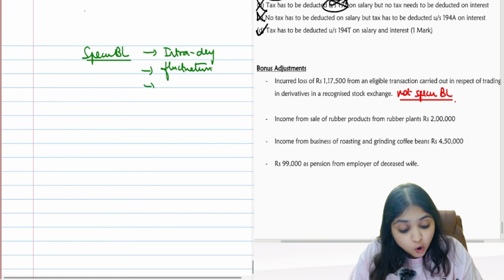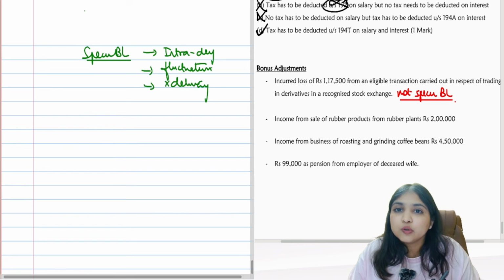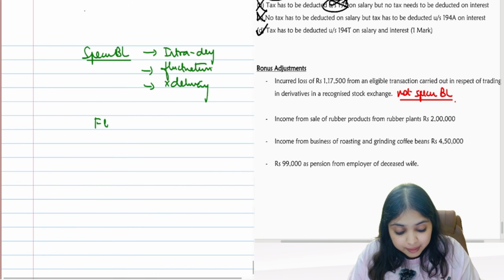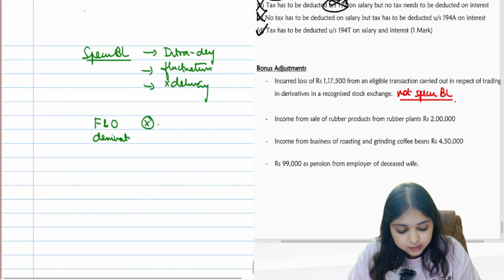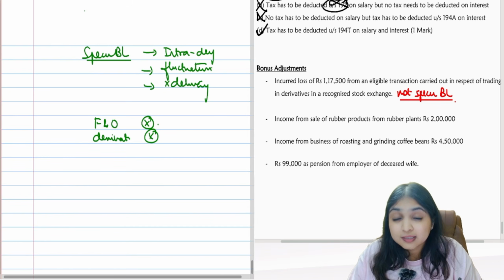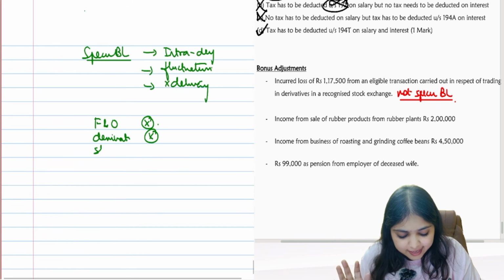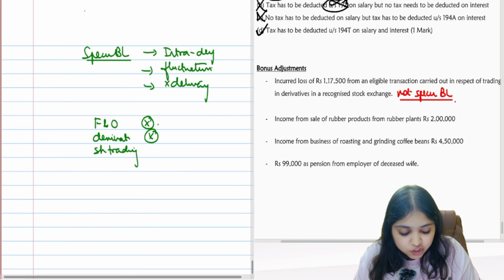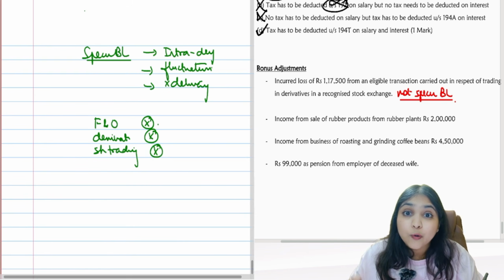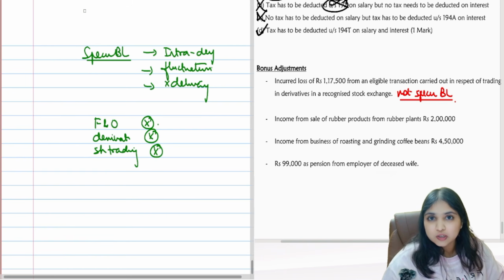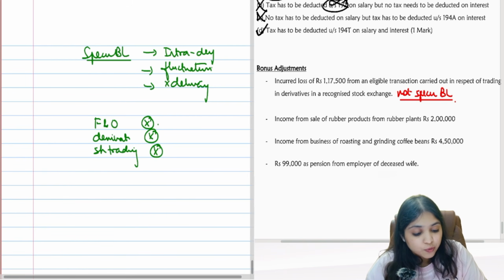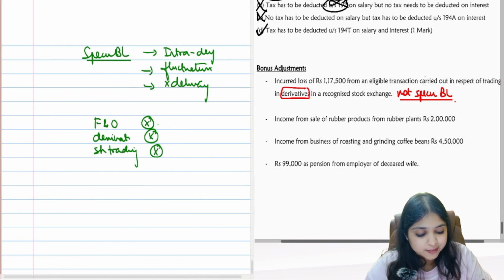Or if the question says assessee is not taking delivery of goods, then you can use the word speculative business loss. But please remember, futures and options, derivatives, not speculative business loss. If the question just says share trading, even share trading is not business loss. Only if it is intraday share trading will it become speculative business loss. So I just wanted to show you that derivatives is not speculative business loss.